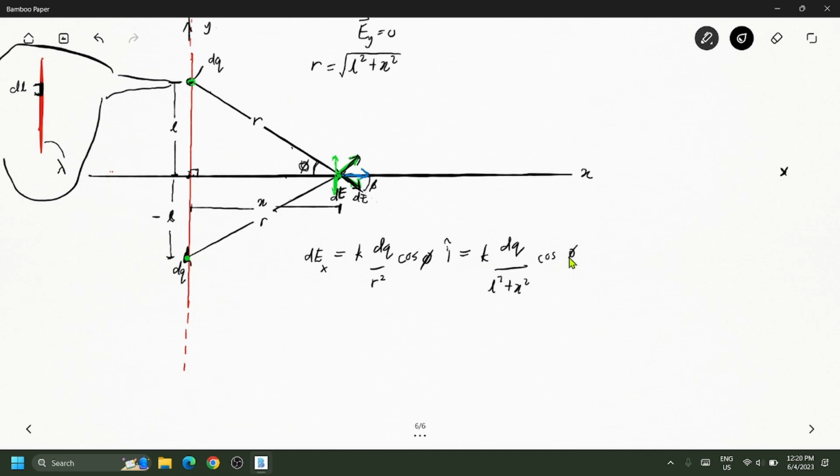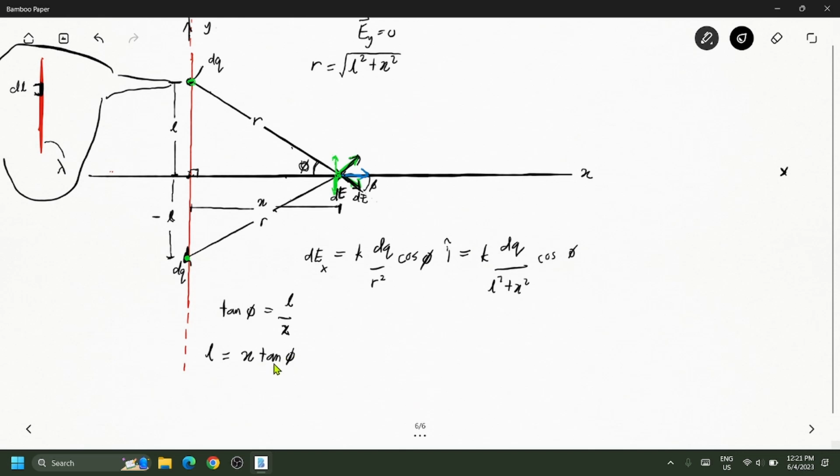So you have to use your genius idea, where, okay, you know that the tangent is equal to the opposite divided by the adjacent. So now the opposite is L, because tangent of phi, not theta, I'm sorry. Tangent of phi is given by L over X.